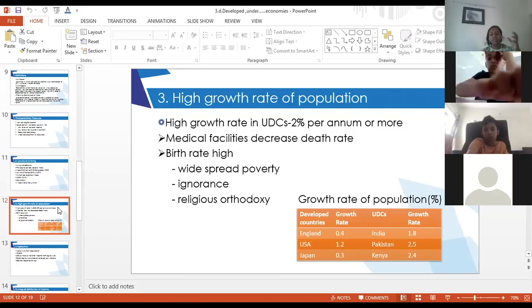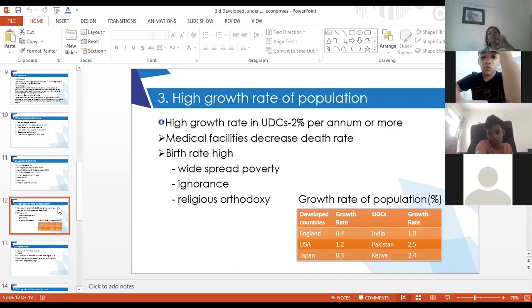What people think, especially in the rural areas, is that if we have more children we'll have more hands to work in the fields, but it is the opposite. If you have more children you have to feed them more, and if you have only 2 children at home, you can look after those 2 children better than having 8 children at home. Okay, so this is ignorance. And the third thing is religious orthodoxy.